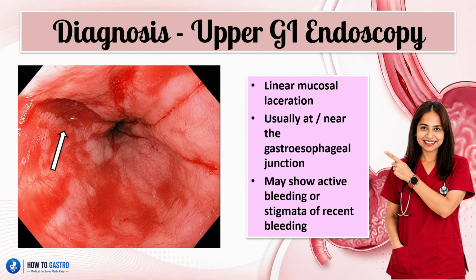We can then diagnose the syndrome by doing an upper GI endoscopy. So on endoscopy, Mallory-Weiss syndrome presents as a linear mucosal laceration, usually at or near the gastroesophageal junction, and it may actually show active bleeding or stigmata of recent bleeding. And as we can see here, this is what that fresh raw tear looks like. That is a Mallory-Weiss tear.